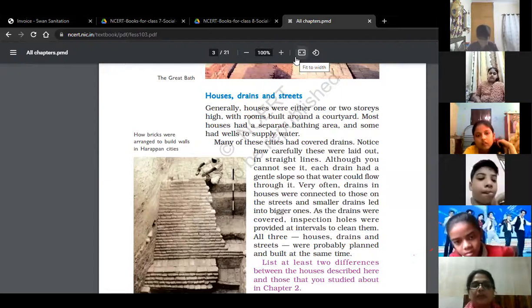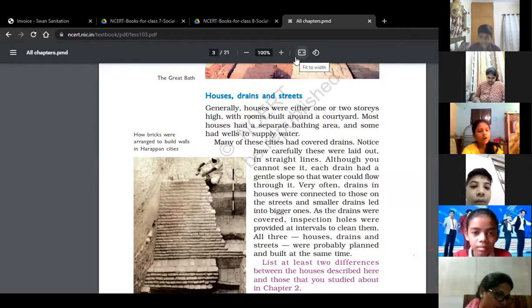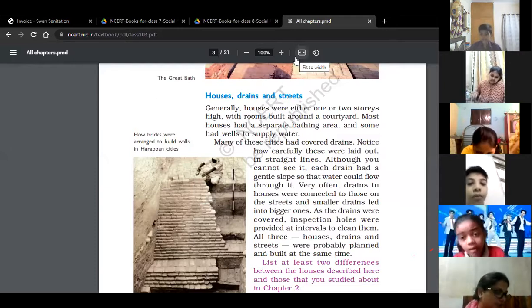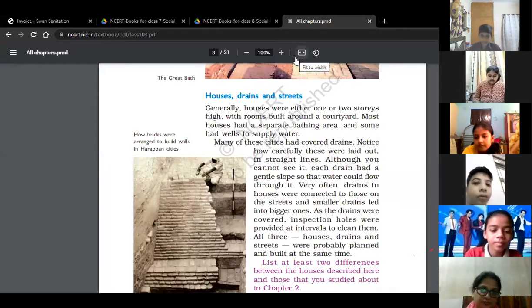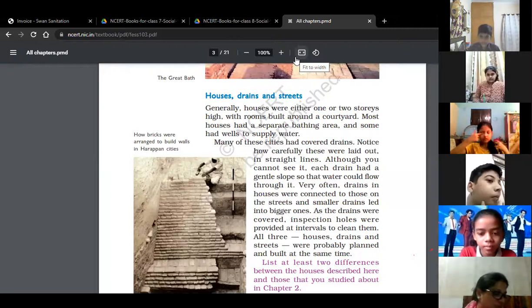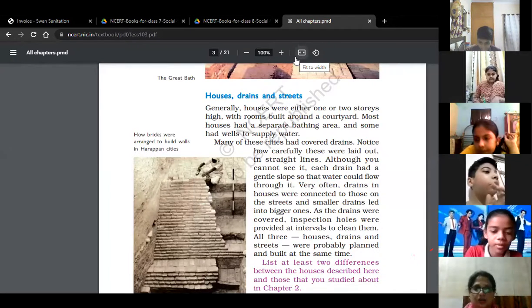At the same time, Harappan people also used stone weights, and these were made of chert. What is chert? Chert is a kind of stone. These were probably used to weigh precious stones and metal.